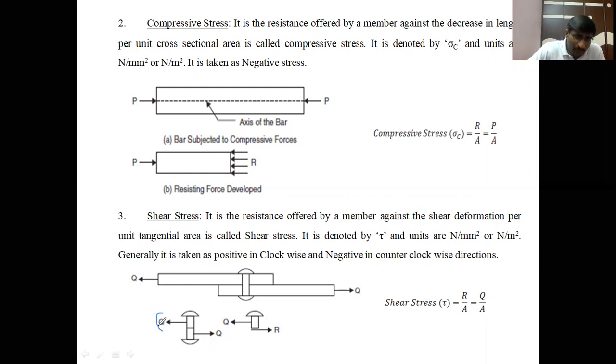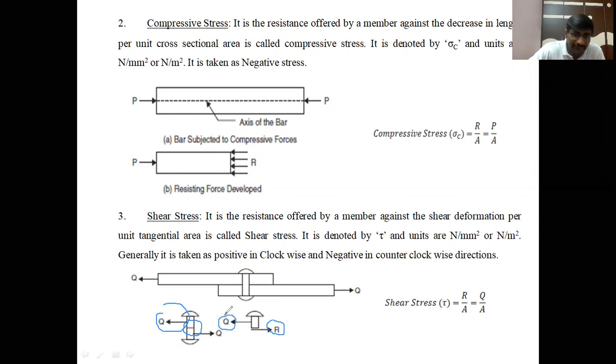By applying this load on the rivet, internal forces are developed in the rivet opposite to the applied load. Here R is the resistance force, which acts in the direction opposing the applied load. The load we are applying on the rivet is called the tangential load.